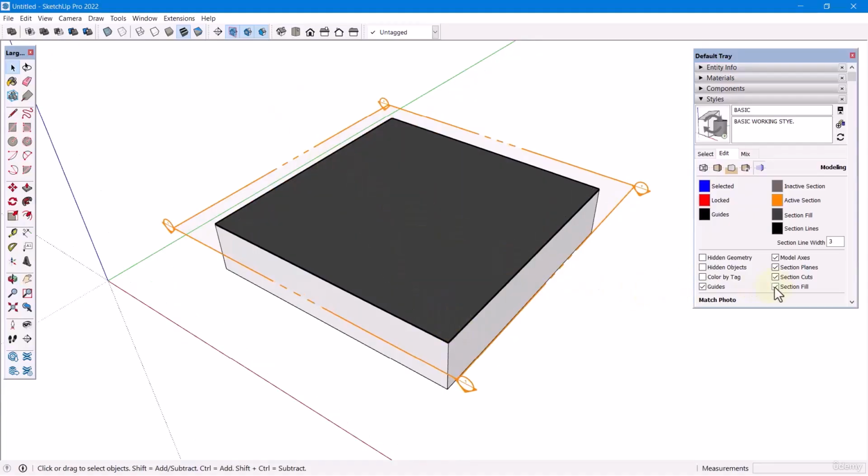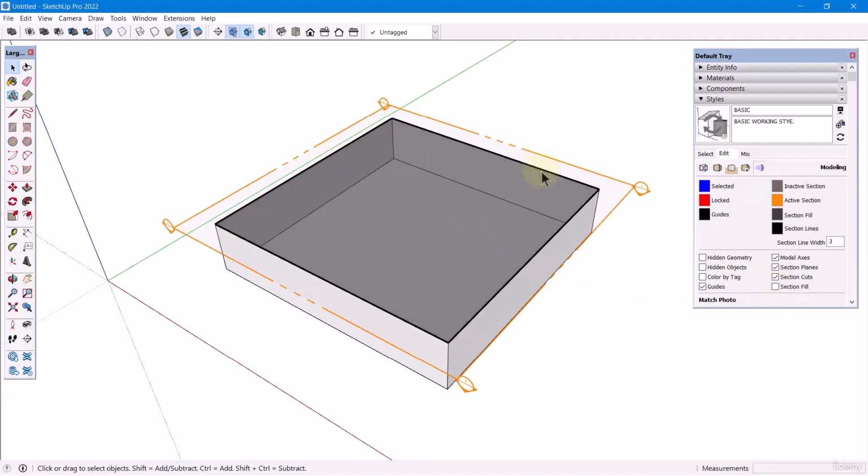Then disable Section Fill. Alright, we can now notice the section line weight around the cut. So just set the line weight to 2.